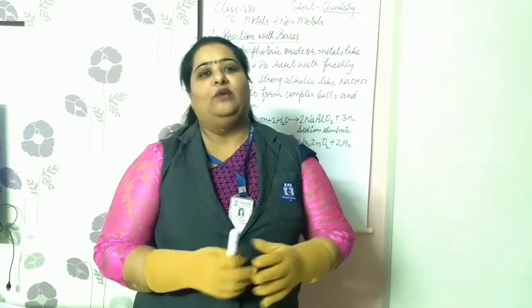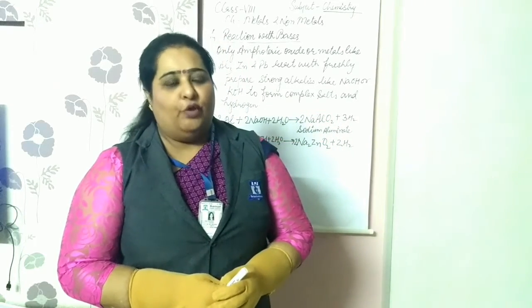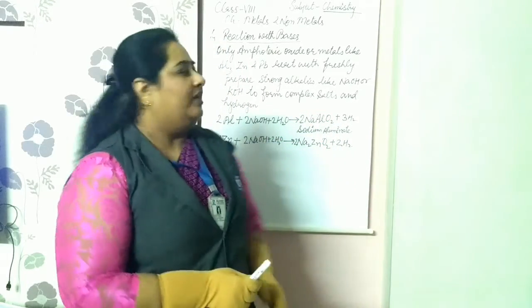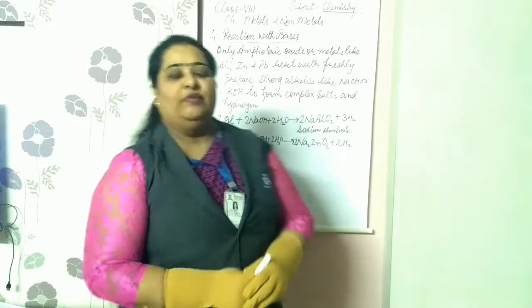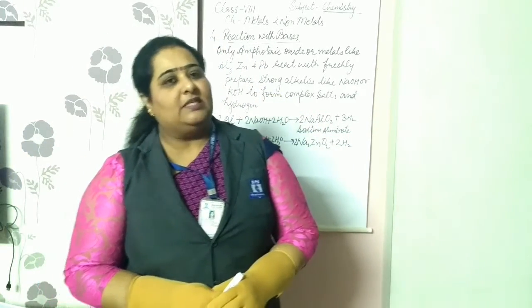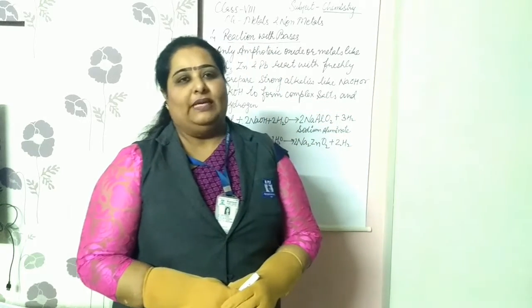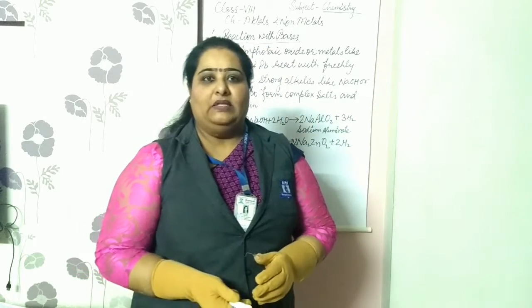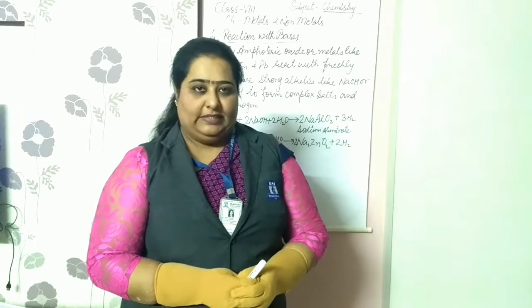Now students, we are going to discuss today the fourth type of reaction, that is the reaction of the metals and non-metals with the bases, right? So first of all, we are just going to discuss the reaction of the metals with the bases. Generally, metals do not react with the bases, right? All the metals, may be the strong metals, they may be the other metals, mostly they do not react with the bases except the amphoteric oxides.